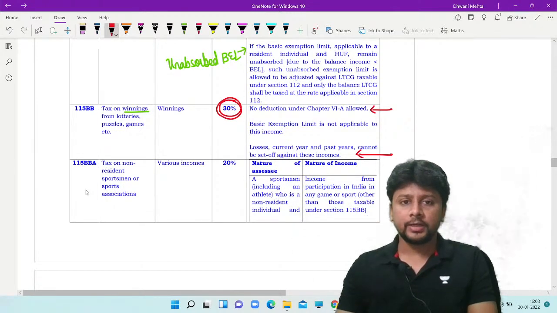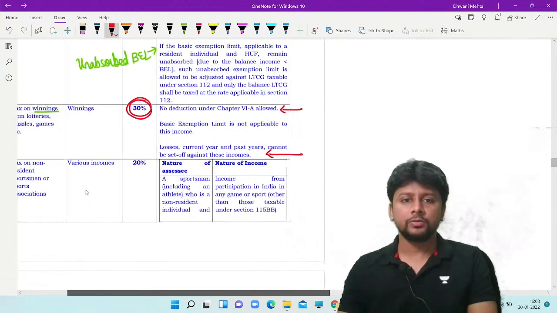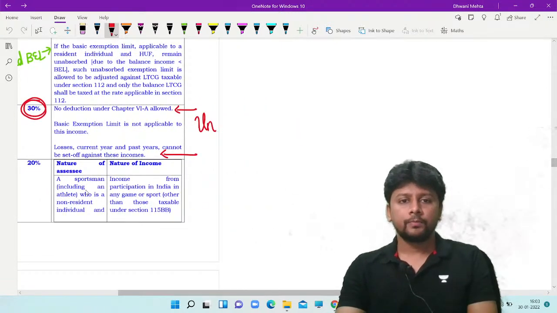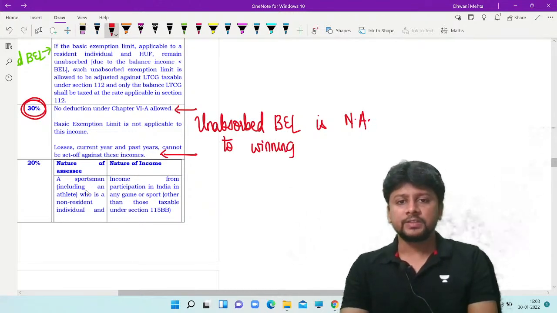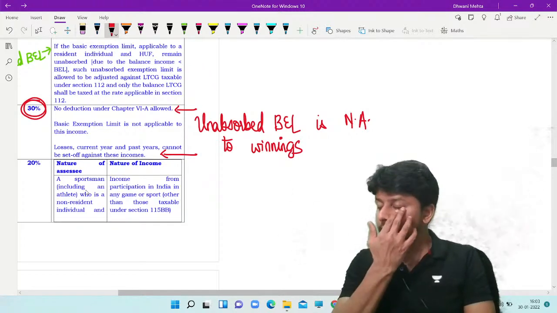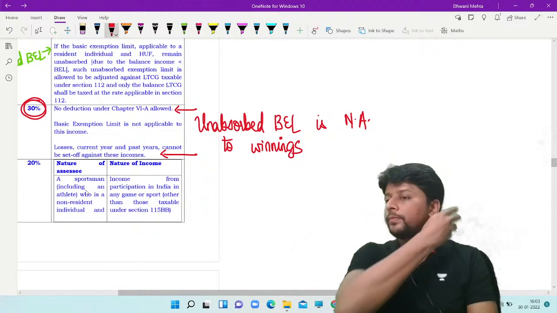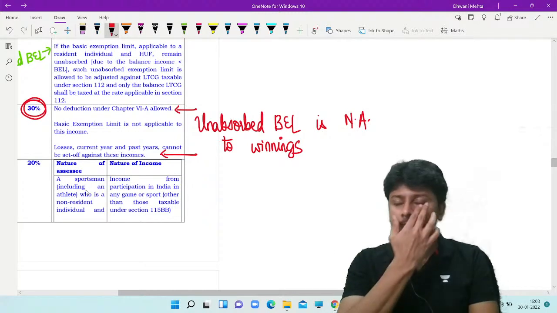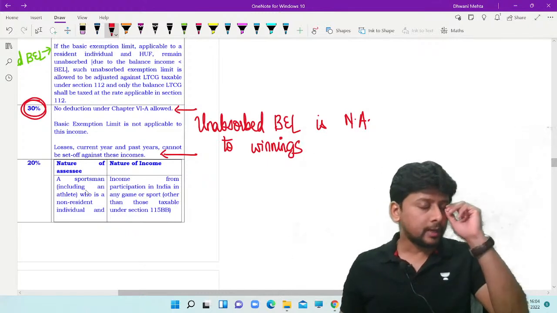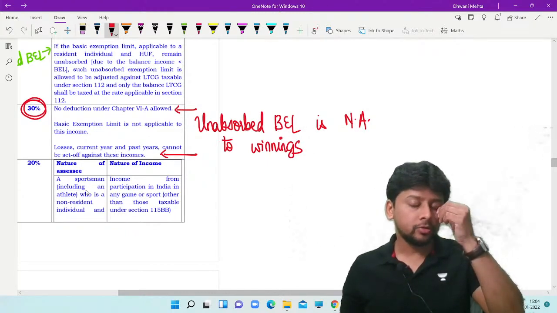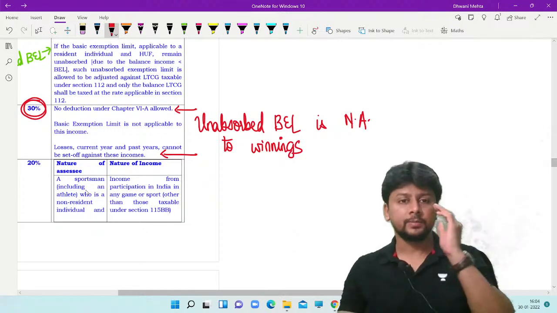So what it means is the concept that you just studied about unabsorbed basic exemption limit, this concept is not applicable to your winnings income. Winnings income is casual in nature. It depends on luck. And so we are going to tax you at the rate of 30%. But if your exemption limit is pending, you will not be allowed to adjust the exemption limit. You will have to pay the full tax at 30%.